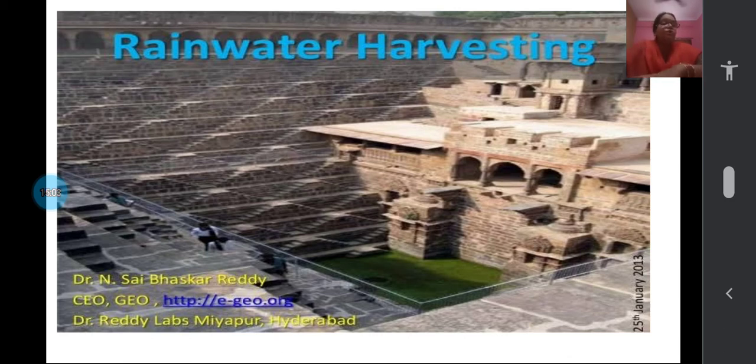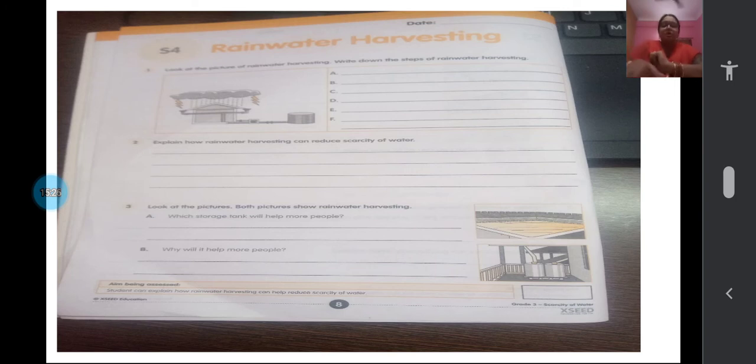This is not a new practice. It started long ago, children, and it is a very important practice, because it will save the groundwater, and many people are not getting even drinking water. So by saving the groundwater, everybody will get water at least for their basic needs. So let us see what is given in S4, children.